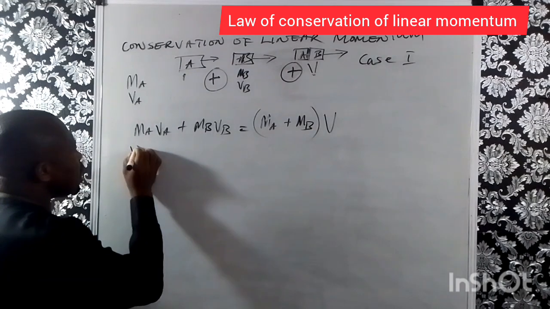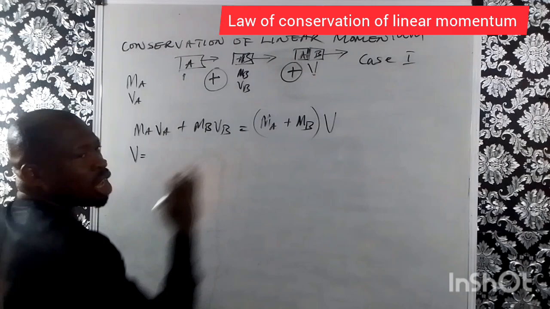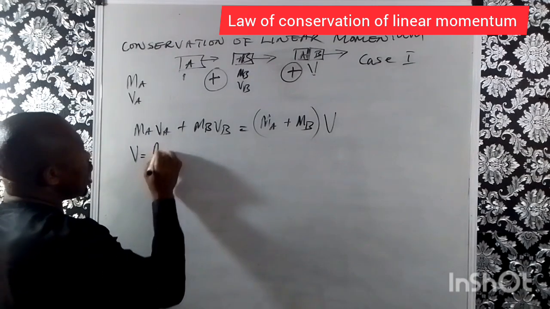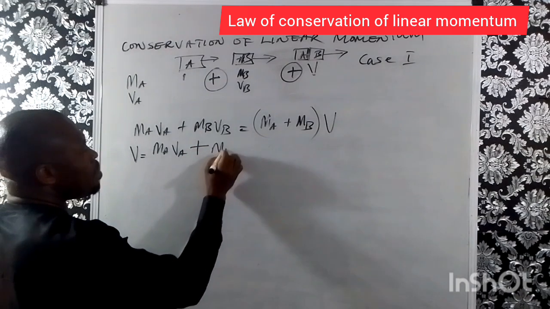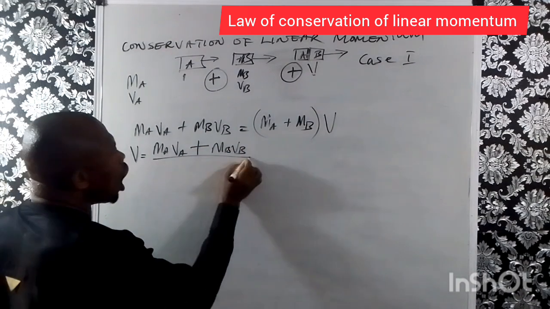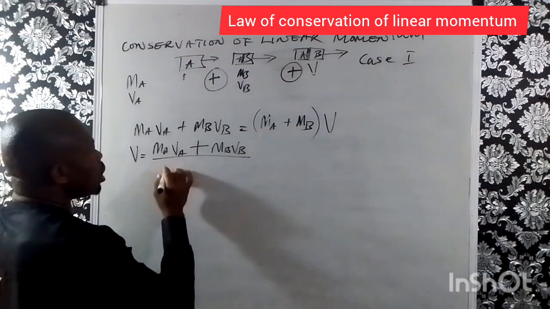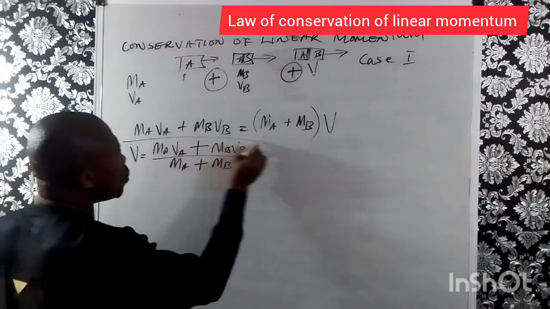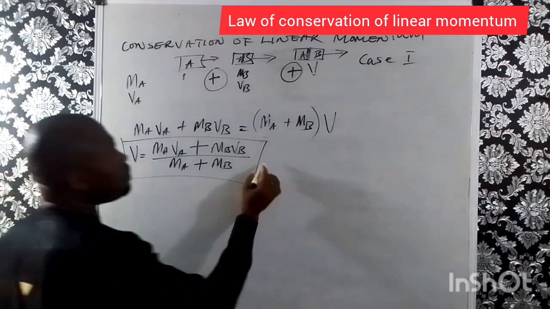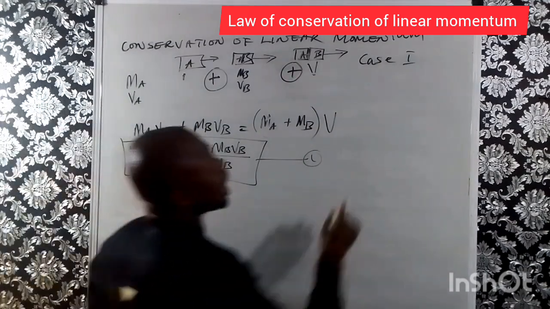Now, that speed V, if we make V the subject from here, we'll have MA VA plus MB VB all over the coefficient of V, which is MA plus MB. So this is the first equation. Now we look at case 2.